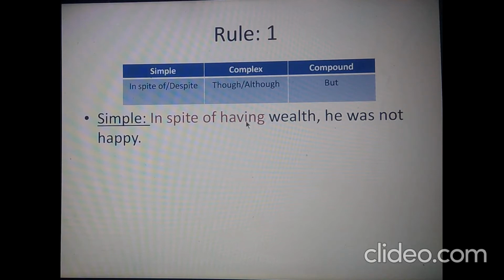To make this sentence complex, we must change this verb ing form to a finite verb. As you see in the main clause of the sentence, the verb is in the past indefinite tense, so we can consider this having to be had in the complex sentence. So he had wealth.